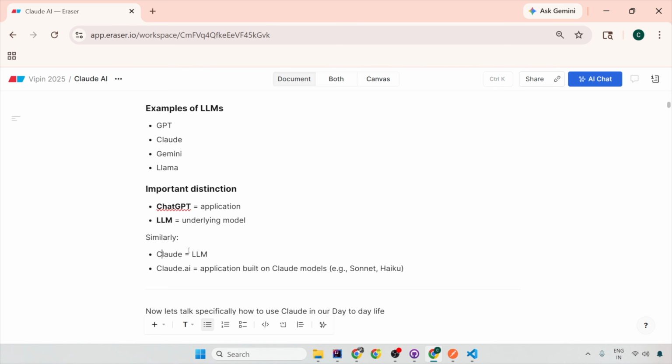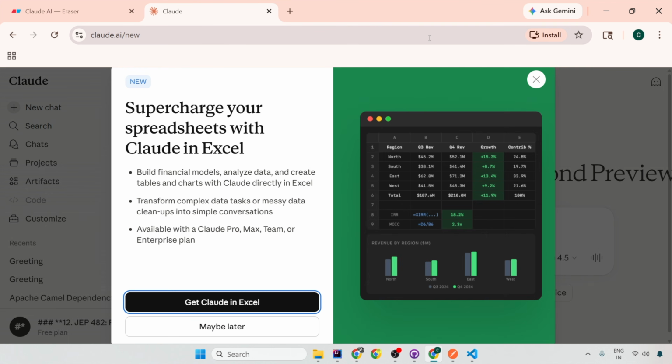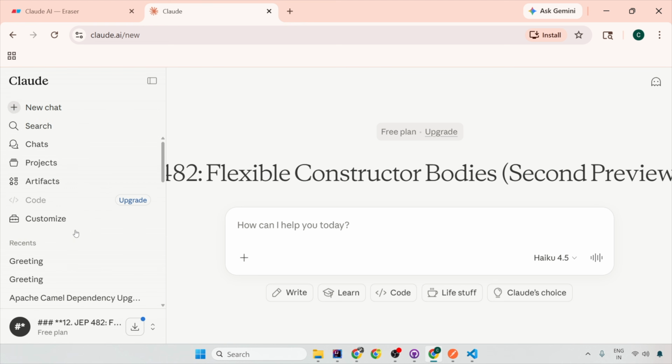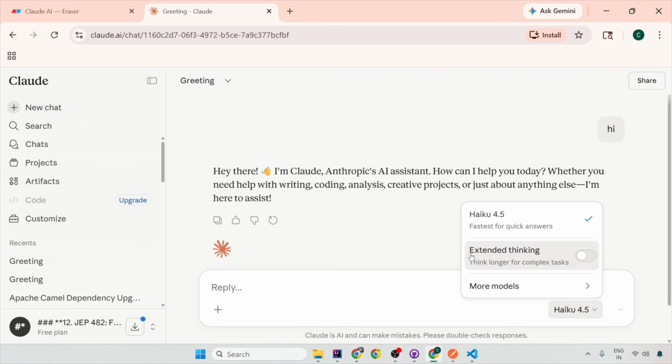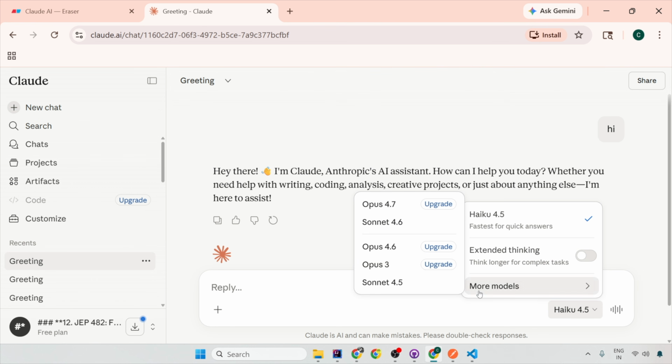Similarly, Claude is an LLM. But Claude AI that you open here as Claude.ai is an application which is built on Claude models. So when you open this Claude.ai, this is nothing but a chat based application. You can write something, you can get a response, you can choose which model you want to choose from. You have multiple models.